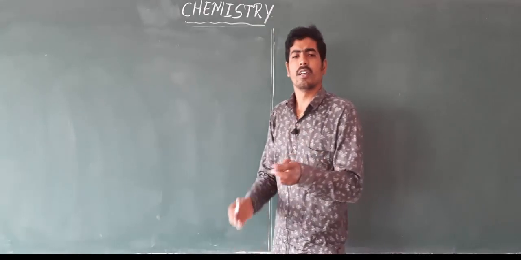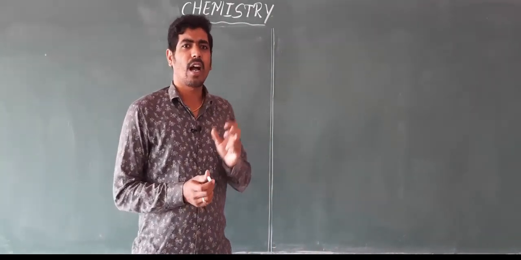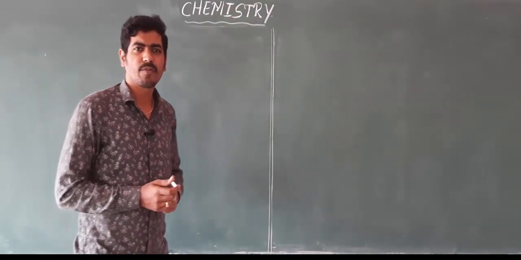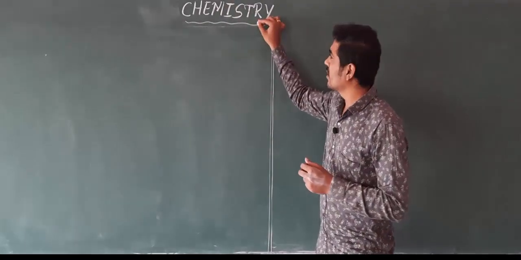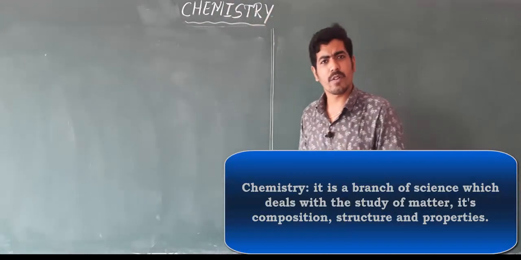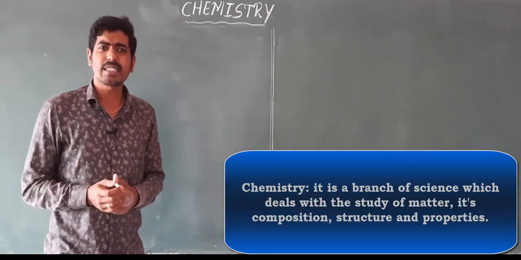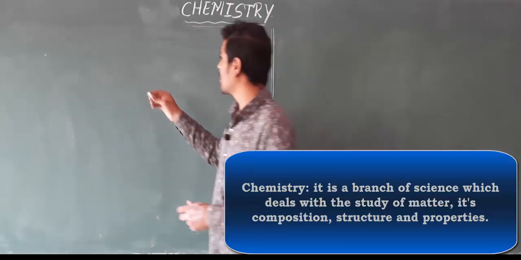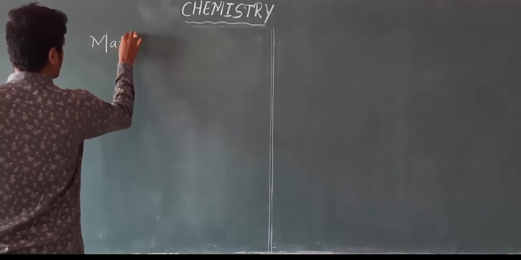I won't explain all the other branches. I will simply consider one branch of science, that is chemistry. So what does chemistry mean? Chemistry is a branch of science which deals with the study of properties, composition and structure of matter. So chemistry mainly deals with matter.